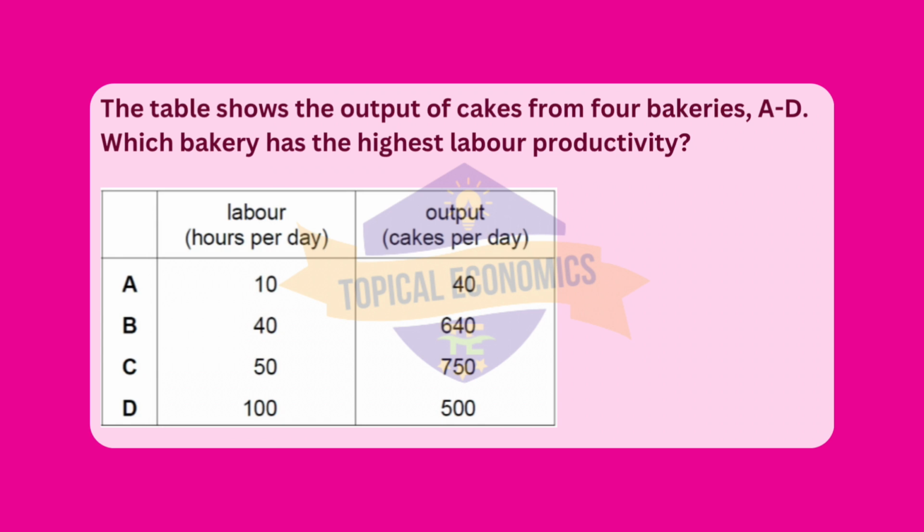In Bakery C, where 50 hours of labor result in 750 cakes, the productivity is 750 divided by 50 is equal to 15 cakes per hour. Lastly, Bakery D produces 500 cakes with 100 hours of labor, which results in a productivity of 500 divided by 100 is equal to 5 cakes per hour. Based on these calculations, Bakery B has the highest labor productivity, producing 16 cakes per hour, which is greater than that of the other bakeries.